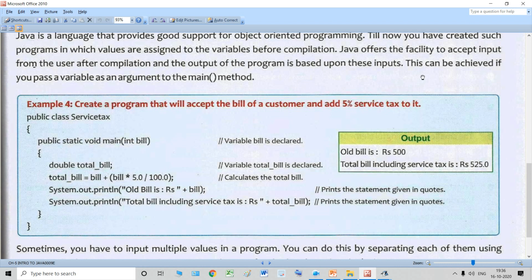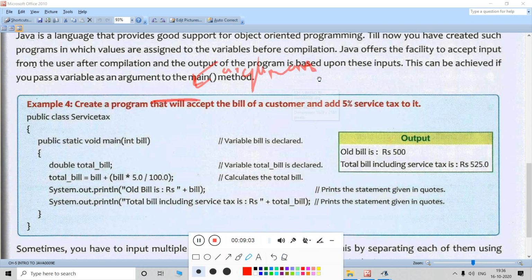This can be achieved if you pass a variable as an argument inside the main method. As you can see over here, this bill variable is declared inside the main method.